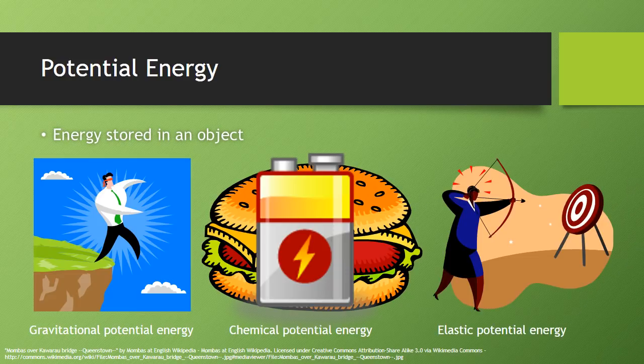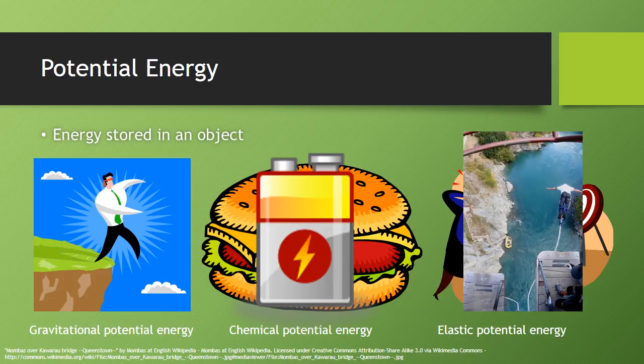A third type is elastic potential energy. When the archer draws back the bow, that is storing energy inside that bow, ready to be released. Or when you go bungee jumping and that elastic comes tight, it's storing energy inside the elastic.